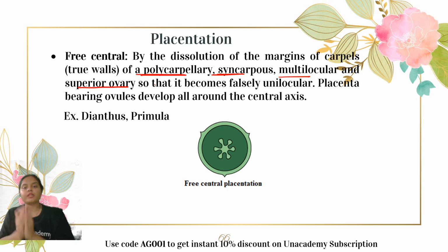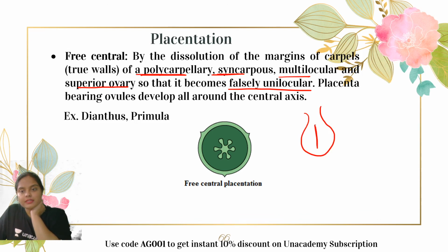They fuse together in such a way that the multilocular condition now becomes a falsely unilocular condition. And the placenta bearing ovules develops all around the central axis. If this is the ovary, this is the central axis, and it bears the ovules like this. This is the free central. It is found in the case of Dianthus and Primula.